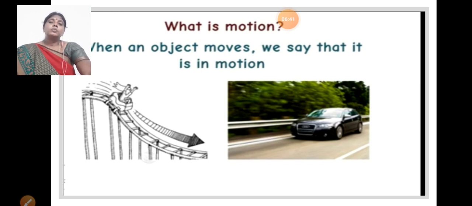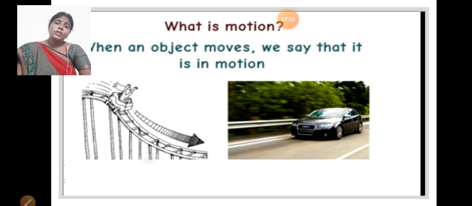Okay, children, we can list out which objects are at rest in position, which objects are in motion in position in your surrounding areas. In your textbook, 6 pictures are there. Some are at rest in position, some are in motion in position. But we can understand in your surroundings or in your house, which objects are in motion in position, which objects are at rest in position.